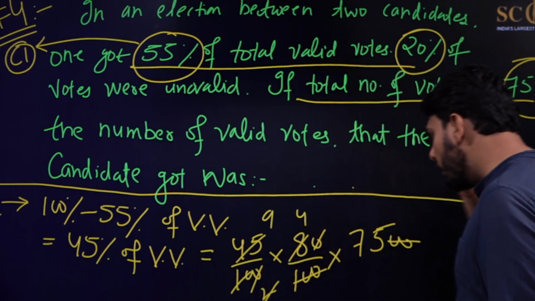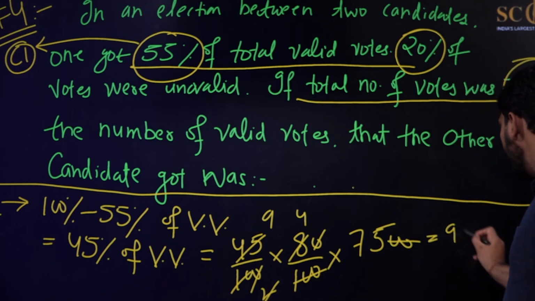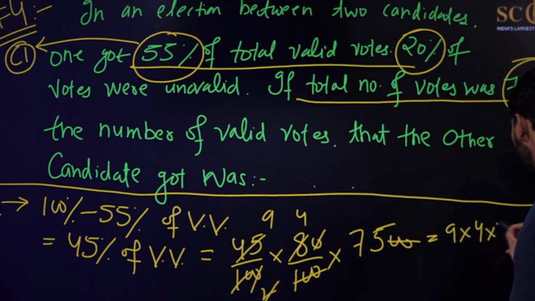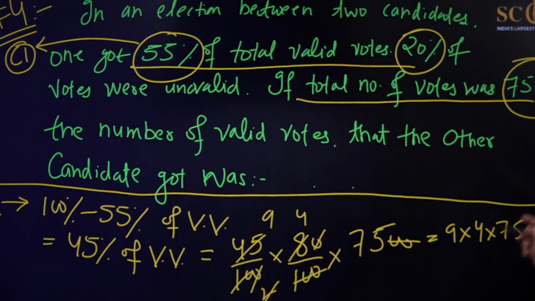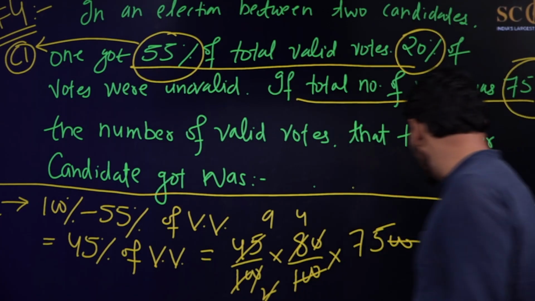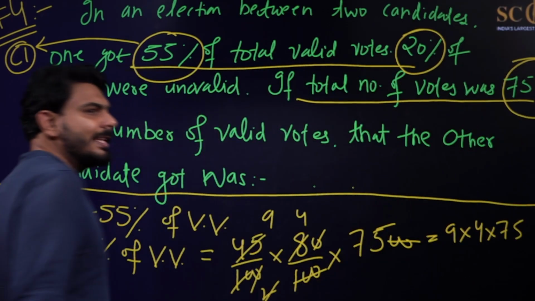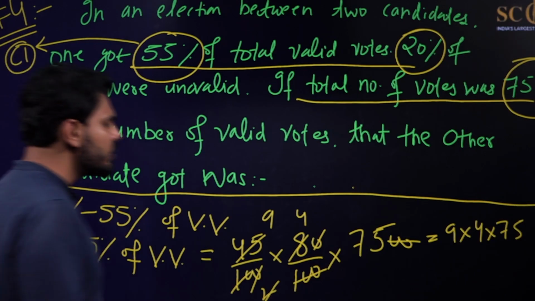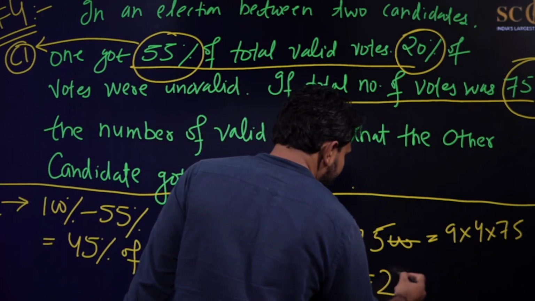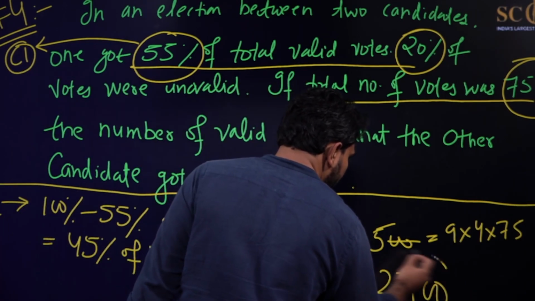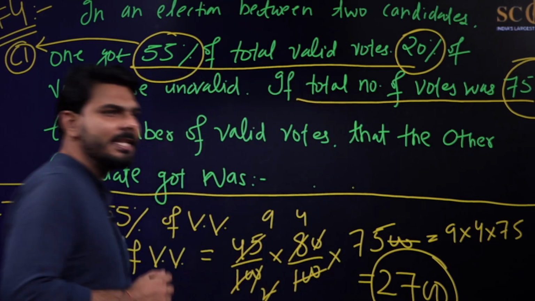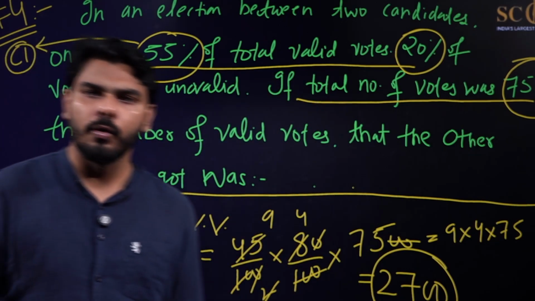So ultimately you will be left with 9 into 4 into 75. 75 into 4 is 300 and 300 multiplied by 9 is 2700. So the other candidate is getting 2700 votes.